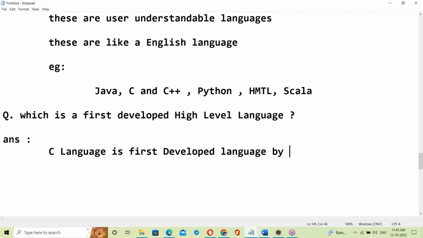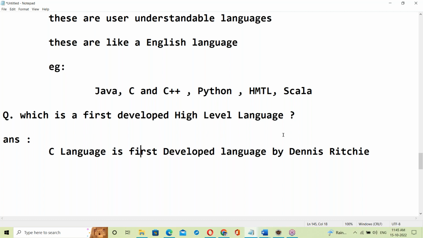Who developed the C language? C language is the first developed high level language by whom? Dennis Ritchie.